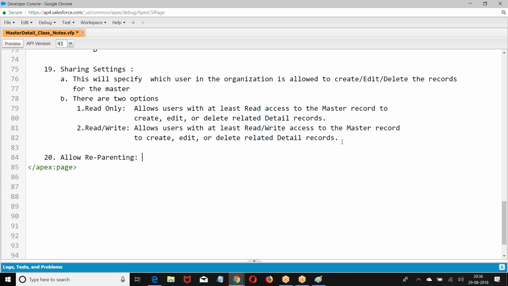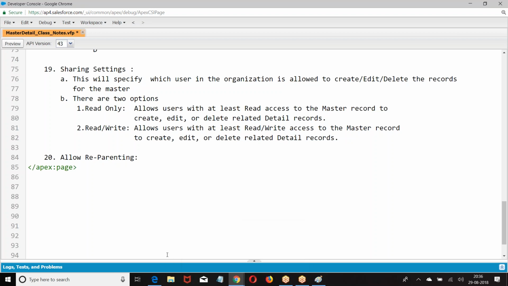I created a child by choosing X as a parent. Later on, the child wants to change its parent from X to Y. So can a child change its parent or not is the question.